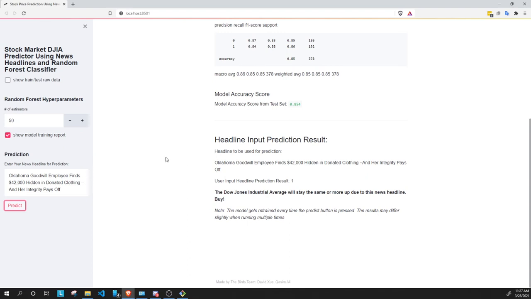And then our model also takes in the user input and uses the input to predict its effect on the Dow Jones Industrial Average. Here we got a result of 1, meaning that the Dow Jones Industrial Average will stay the same or move up due to the news headline.